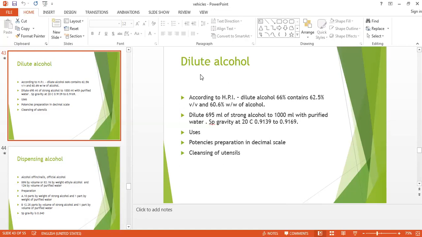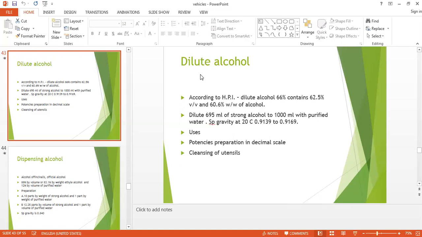Dilute alcohol, according to the HPI, that is the Homeopathic Pharmacopoeia of India, is 66%, contains 62.5% by volume alcohol and 60.6% weight by weight of alcohol. The different pharmacopoeias say different things, but I have taken only the Indian homeopathic pharmacopoeia. So dilute alcohol, if it is 66% pure, then it contains 62.5% volume by volume of alcohol or 60.6% weight by weight of alcohol.